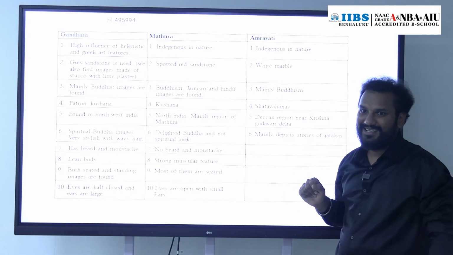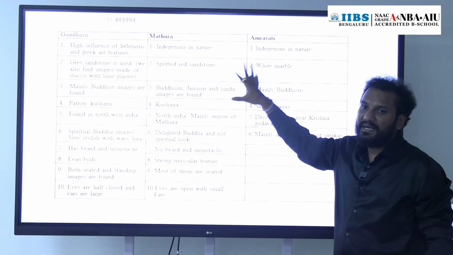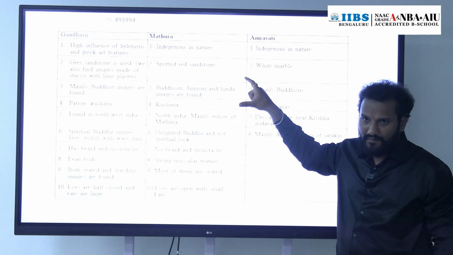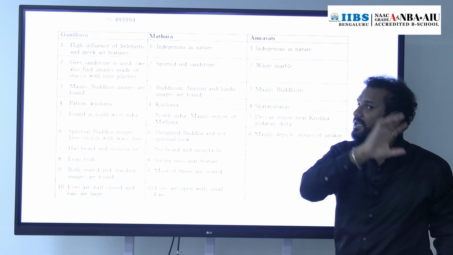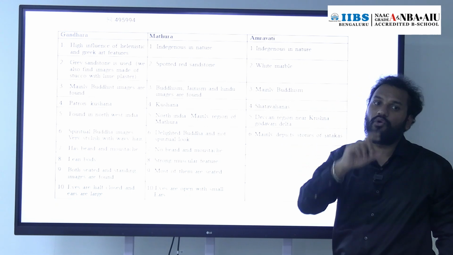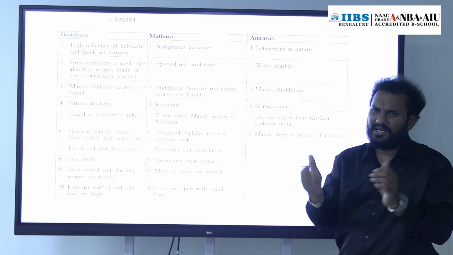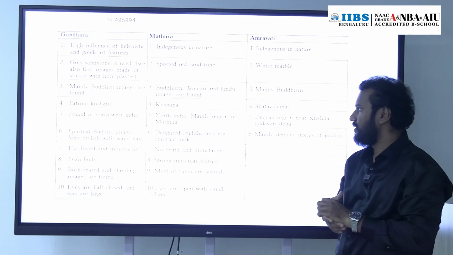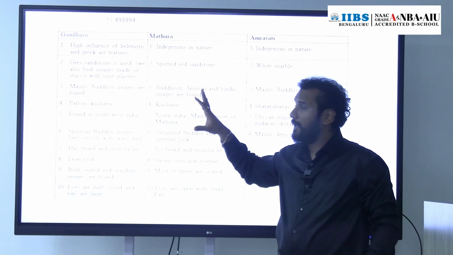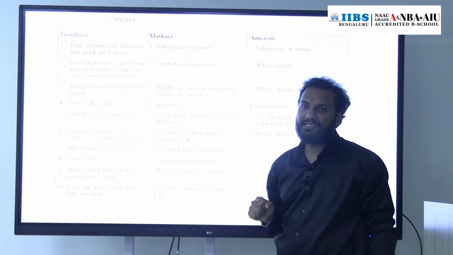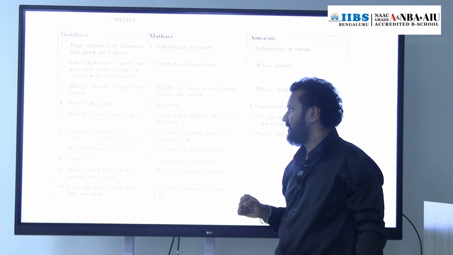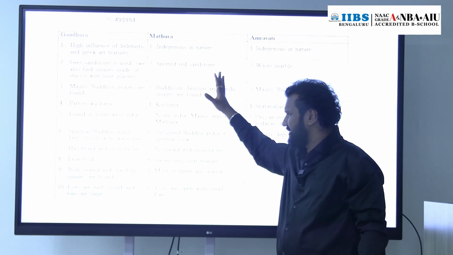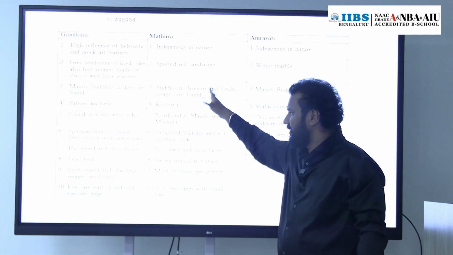How it got that, we already discussed, right? What materials did they use? They used grey sandstone. In the Gandhara school of art, they used grey sandstone, and they also used stucco with plaster. That means certain idols made of plaster were also found. And here in Gandhara, majorly Buddha's idols were found. And who patronized Gandhara? Kushans and Shakas. It is in the northwest part of India.